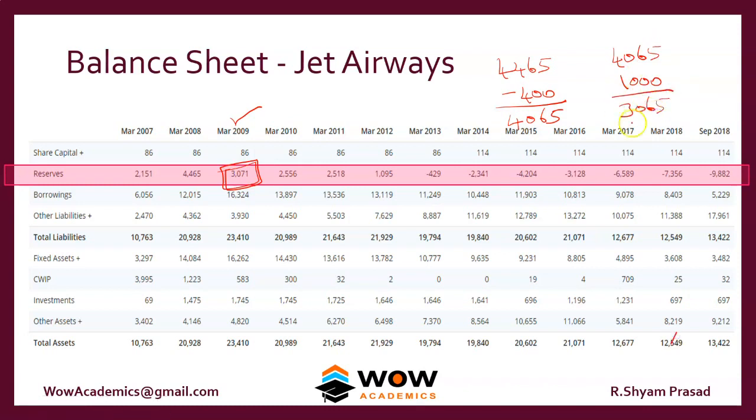So the reserve has still fallen to approximately 3065. So partially the loss has reduced the reserve, and the company has also used some of its reserve. So reserves are available only for a profit-making company. A loss-making company will see its reserve falling down, and reserves can also become negative.